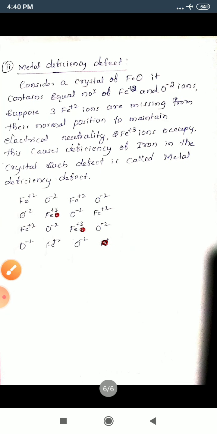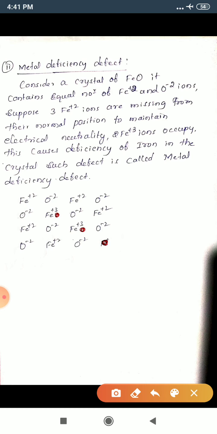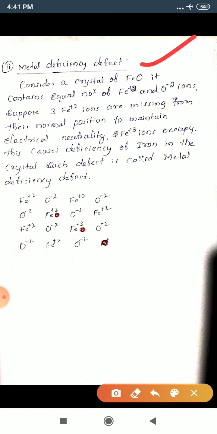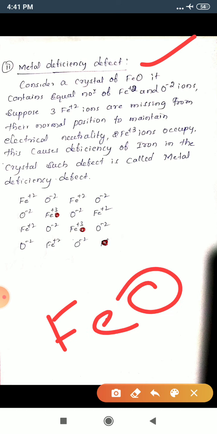Next is metal deficiency defect. See here, just consider a crystal of FeO, ferrous oxide. In ferrous oxide, the oxidation state of Fe is plus 2.